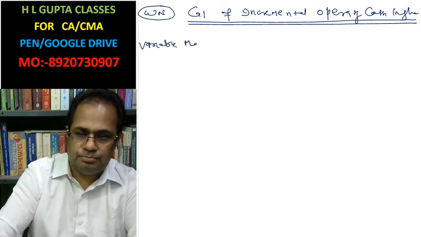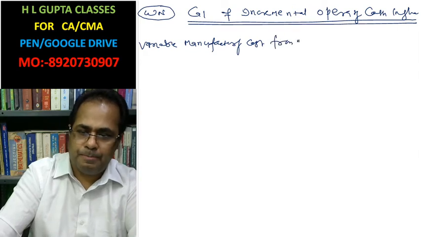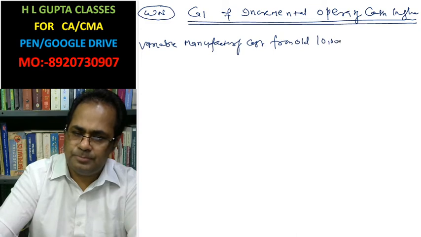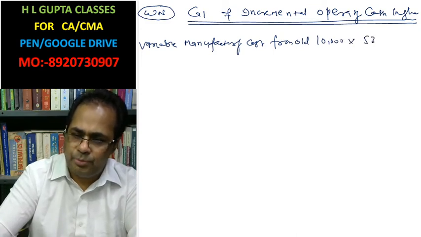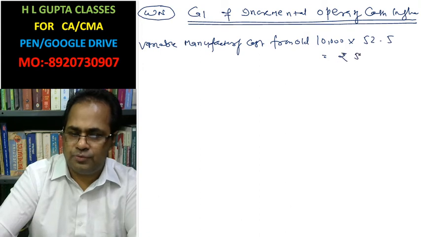Variable manufacturing cost from old: 10,000 into 52.5 rupees, 5,25,000.